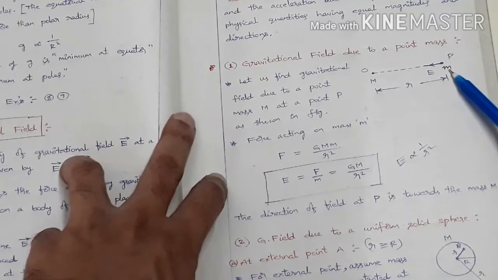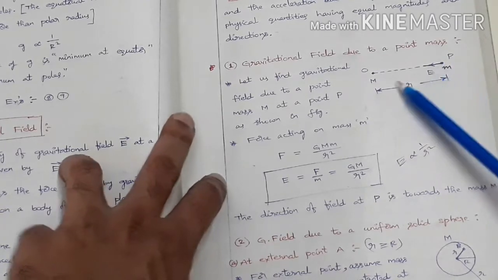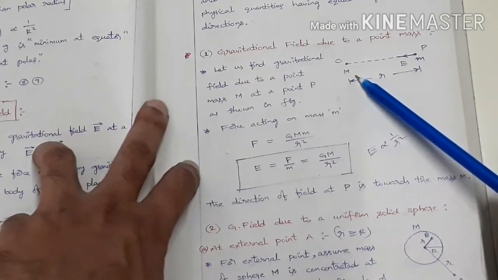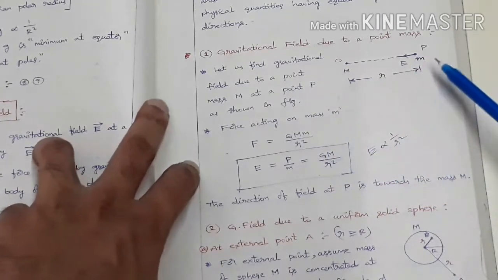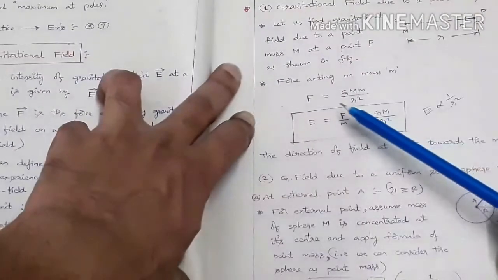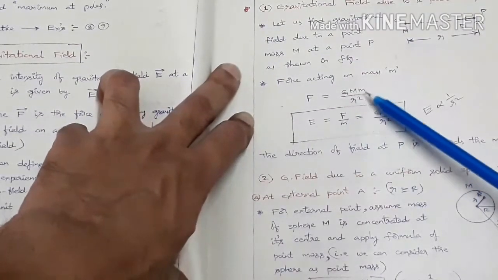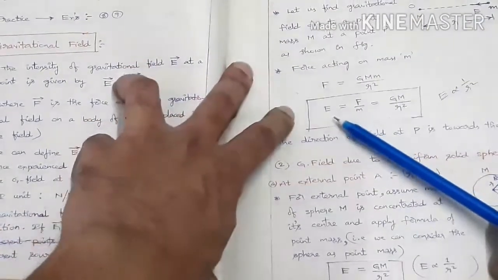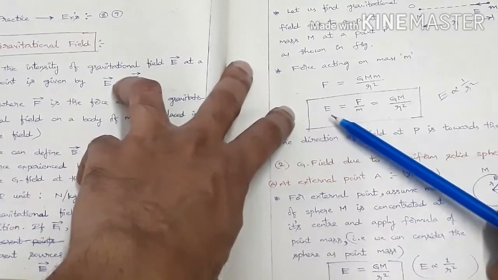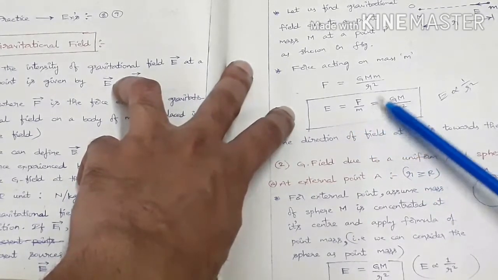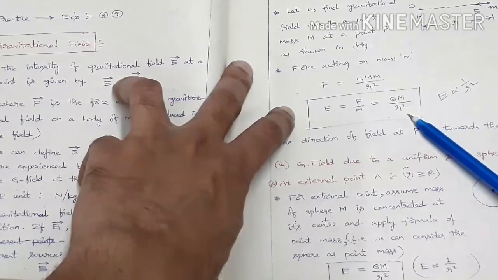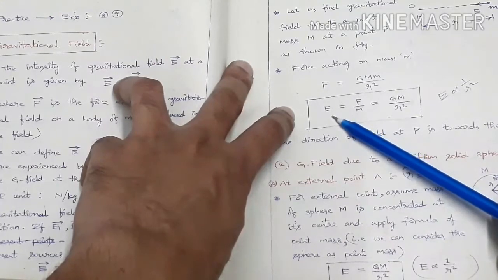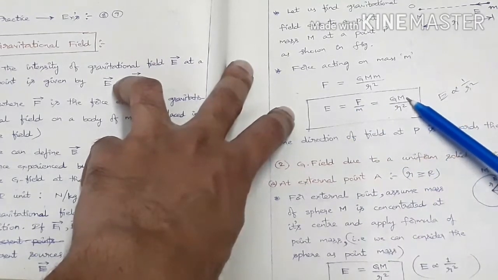Then what we do? We place a point mass small m at this point P, which is at a distance R from this mass capital M. Now what is the force acting on this mass small m? This is given by the universal law of gravitation, F equal to G capital M small m by R square. So from the definition of gravitational field intensity, E equal to F by m, that equals G capital M by R square. This is the gravitational field intensity at a distance r from point mass capital M.